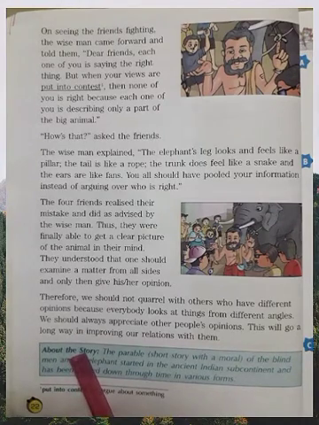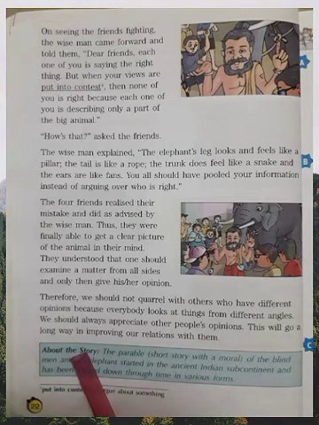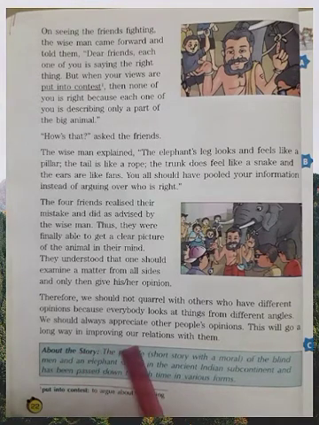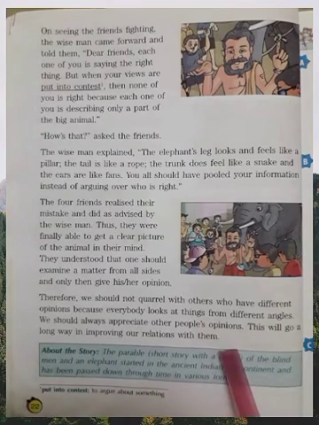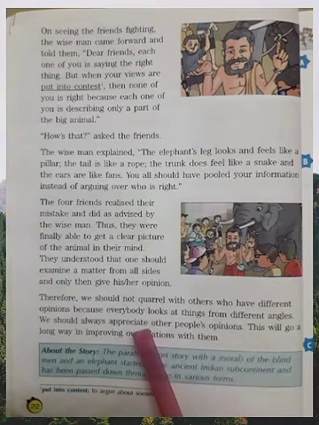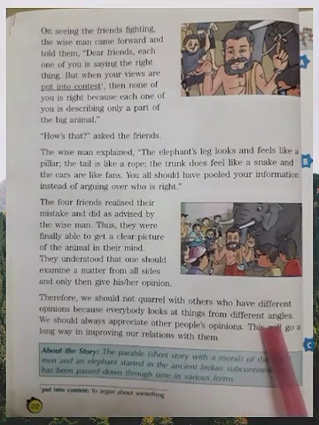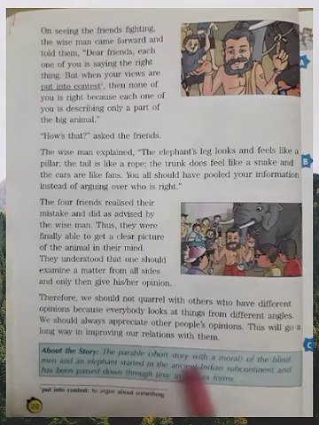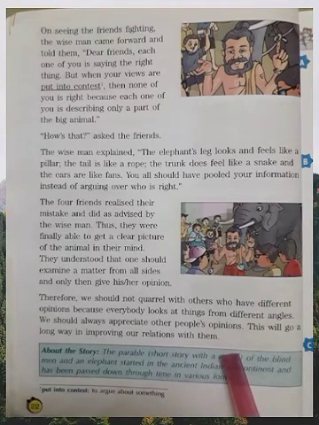Long way means to say this will give very good results in future in improving our relations with them. Obviously, if you are listening to others, if you are thoughtful about others, if you are understanding each other, if you are appreciating, you will have good relations with each other.